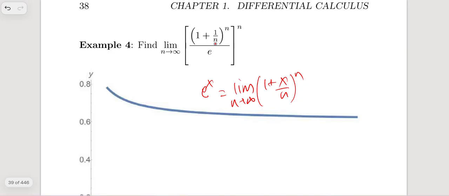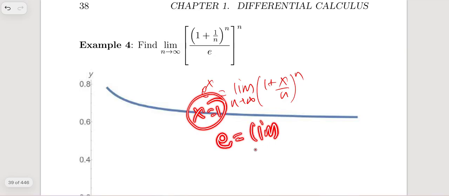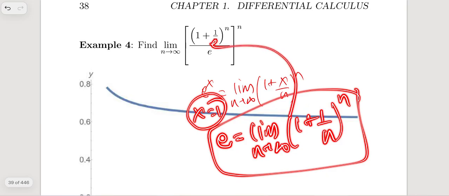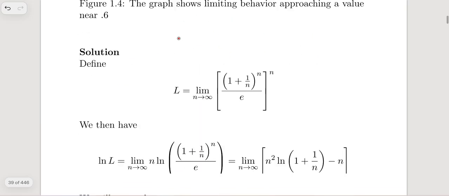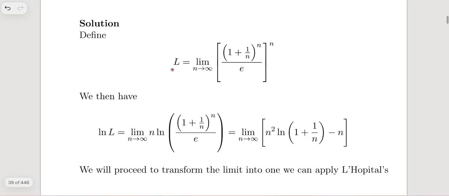So we just have to take the derivative of this part. When you replace x with 1 here, it's e, coming out to be the limit as n tends to infinity of (1 plus 1 over n) to the n. So that is what is written in the numerator. Okay, so define L equals the limit as n tends to infinity of ((1 plus 1 over n) to the n over e) whole to the n, right?